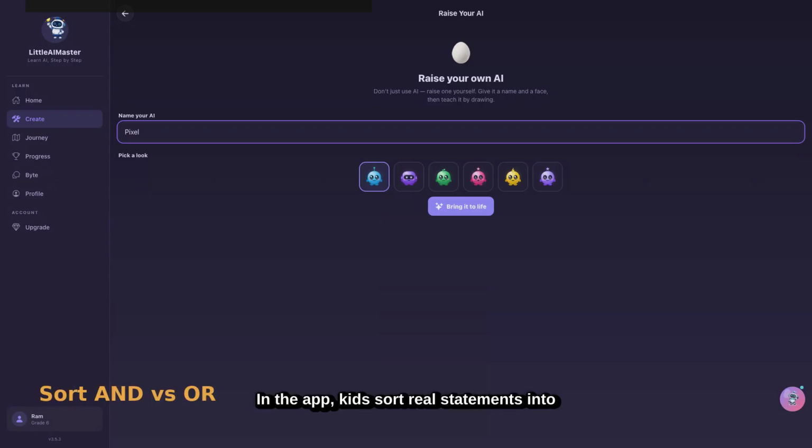In the app, kids sort real statements into two buckets, AND or OR. If hungry and have money, buy a snack, that's AND, you need both. If it's raining or snowing, stay inside, that's OR, either weather works. Sorting them yourself is where the difference finally clicks.